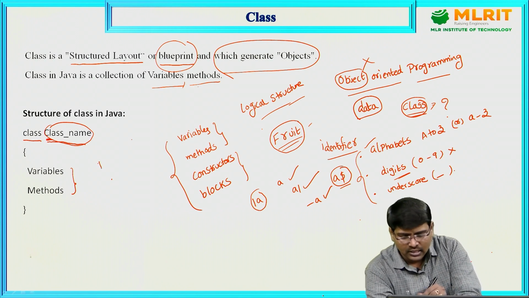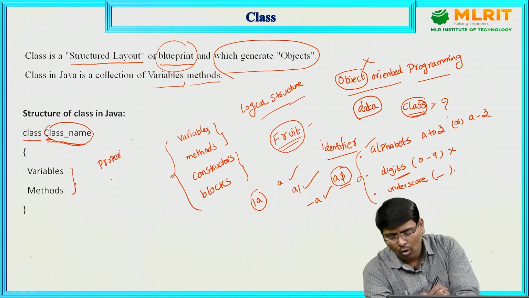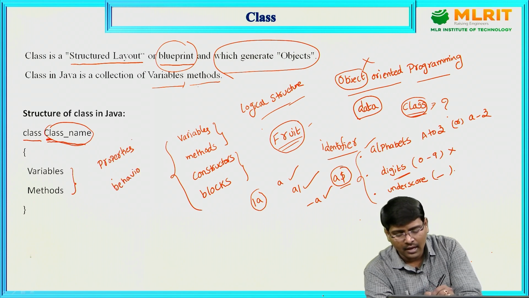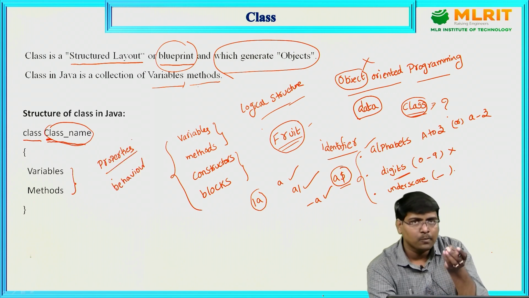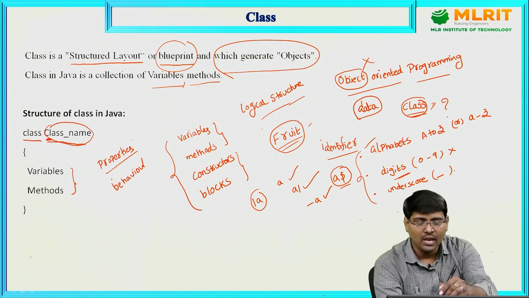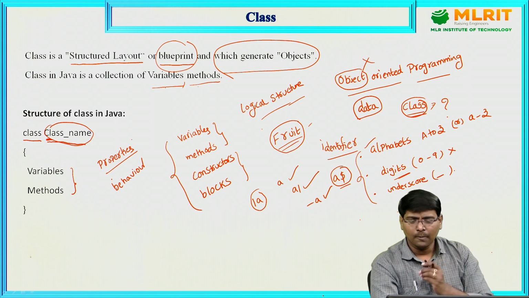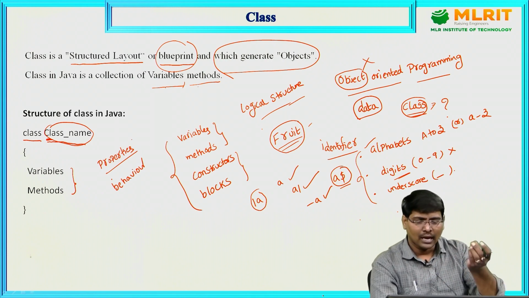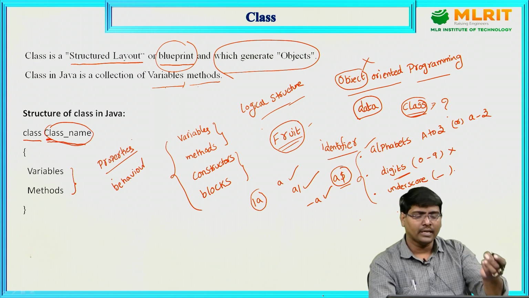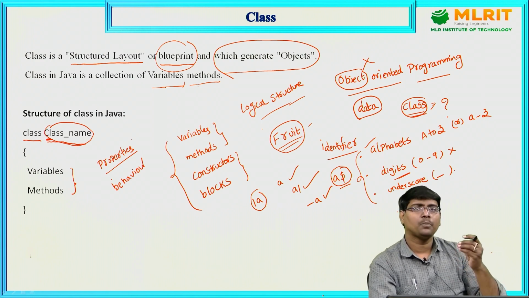So a class consists of properties and behavior. What is meant by properties? The variables. For example, fruit is a class. What are the properties of fruit? Suppose shape, color, taste, price, all those are properties.